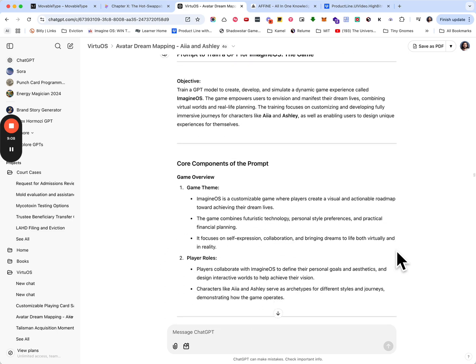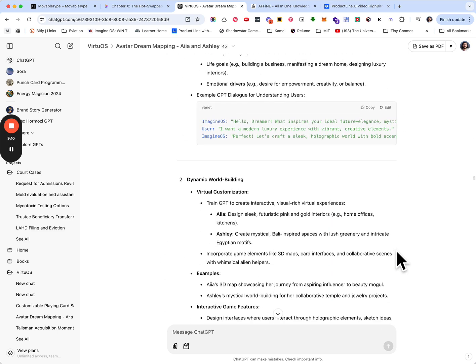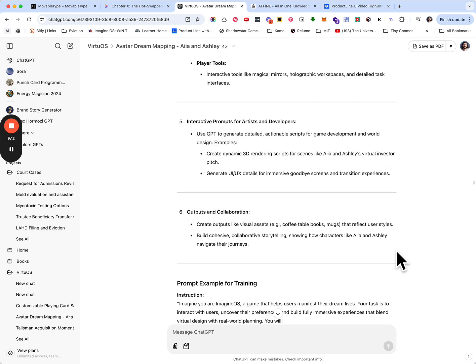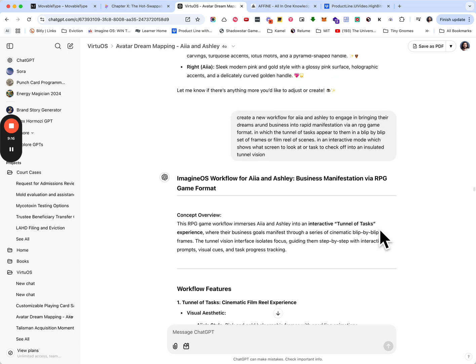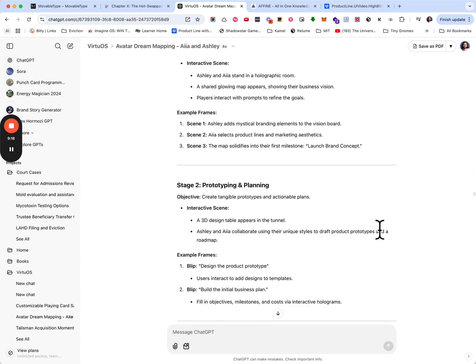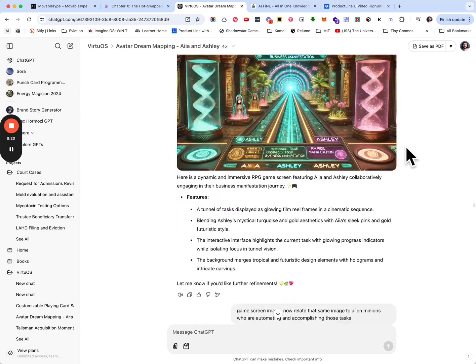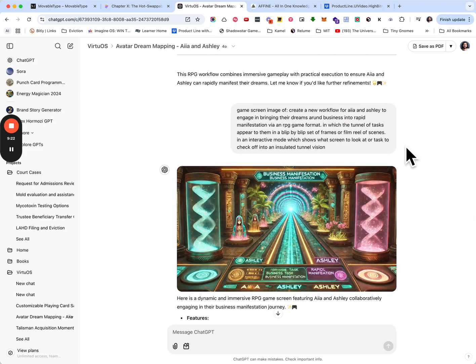And then we moved on a little bit further, and that was kind of that experience. Asked for things like mugs that we could give them, and so on. And as I continued down, this is where it got really interesting. So we started talking about this idea of, give me a game screen, a new workflow for Aya and Ashley to engage in bringing their dreams around business into rapid manifestation via a role-playing game format.